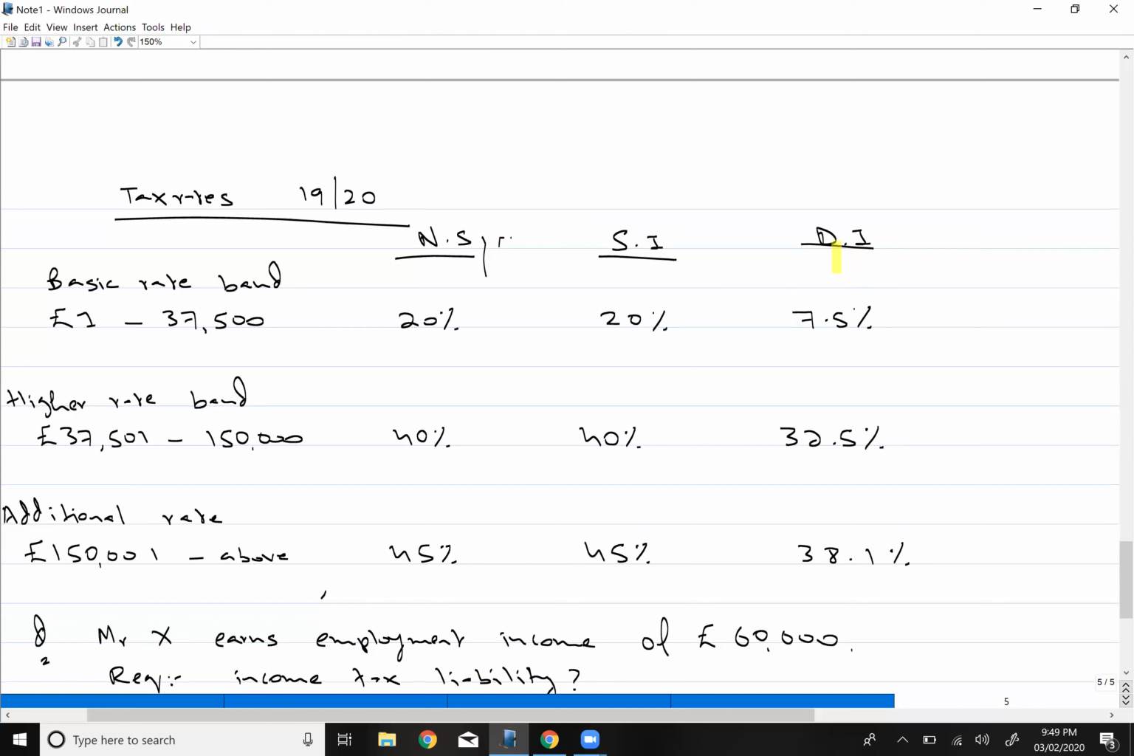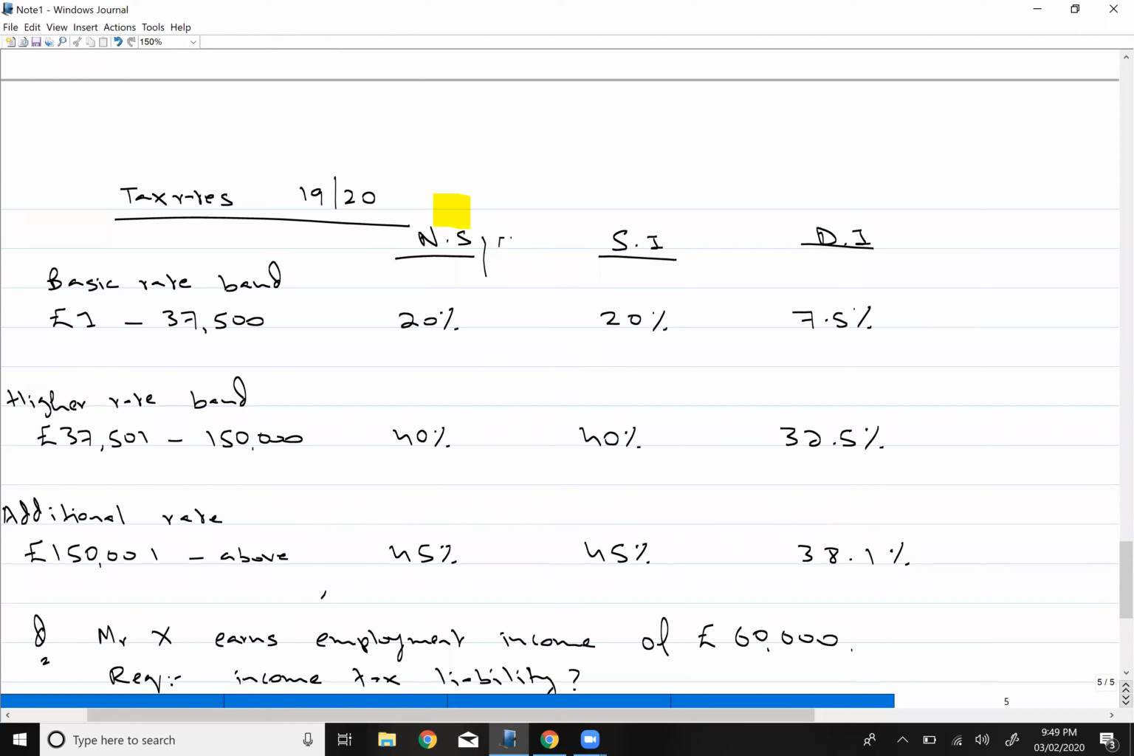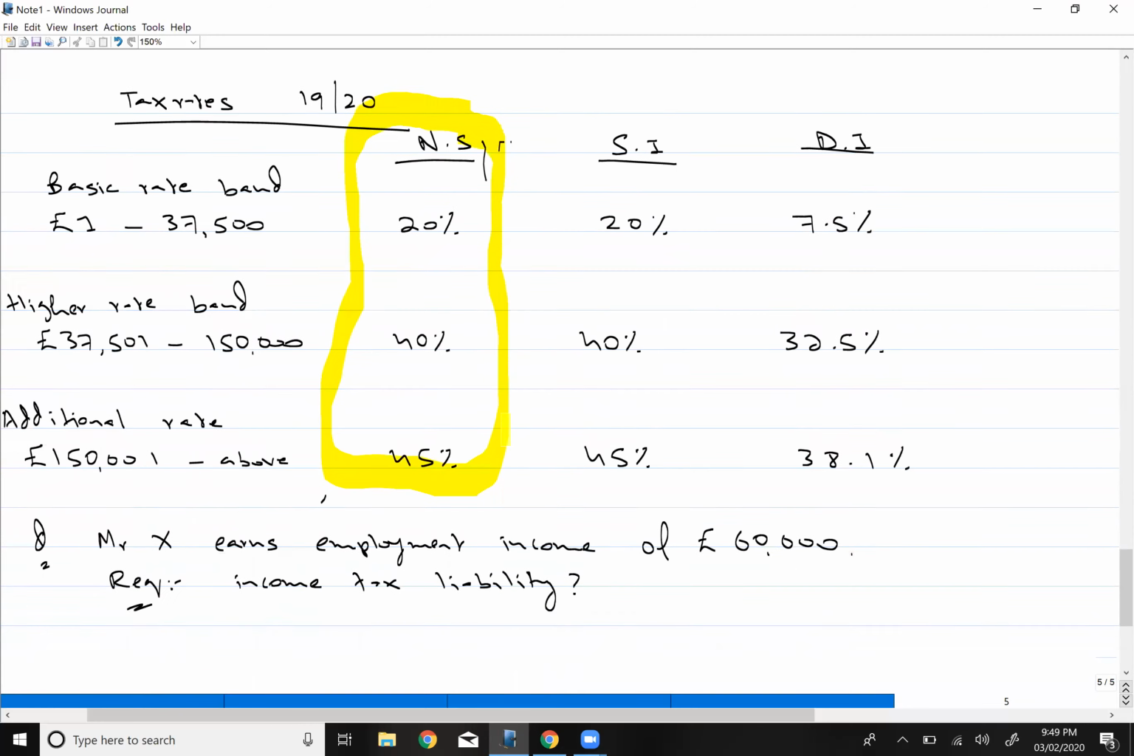Okay, now for dividend income, the tax rates are completely different. If you fall in basic rate band, then you have to pay the tax at 7.5%. Then it is 32.5%, and then 38.1%. So right now I will be focusing on non-saving income, so just focus on this area. Right now we are learning how to apply tax on non-saving income. Then later on we will learn how to apply tax on saving income, then for dividend income.